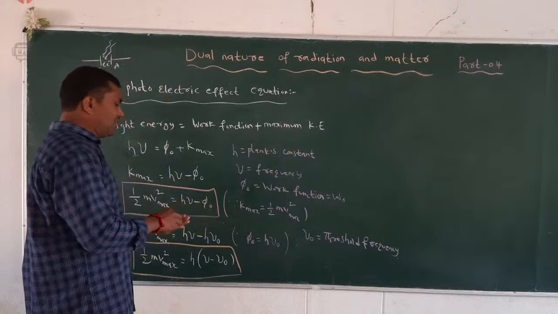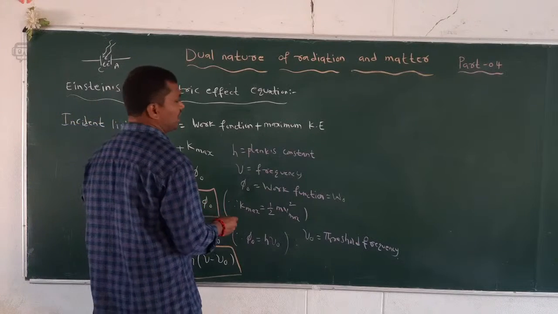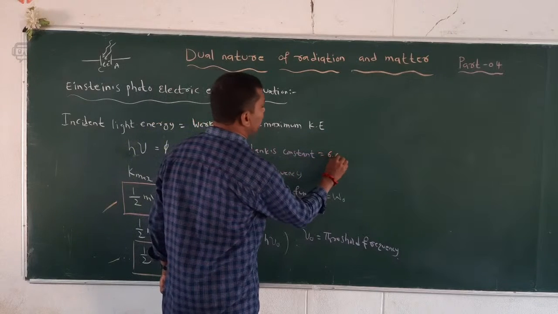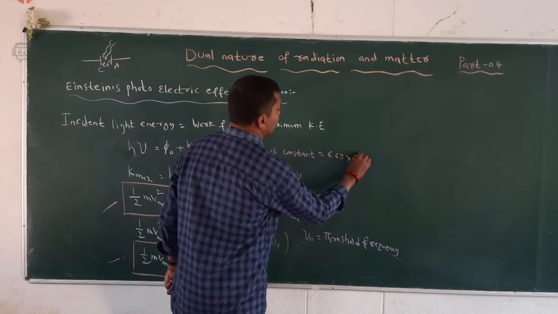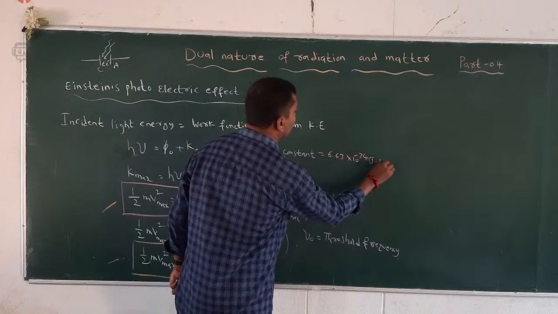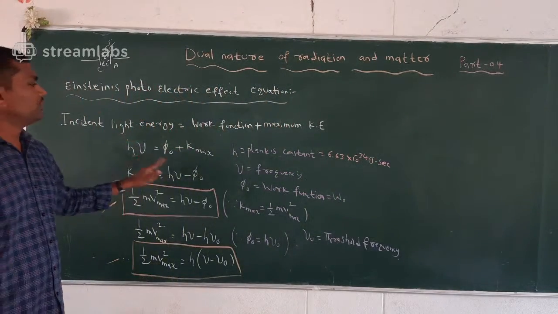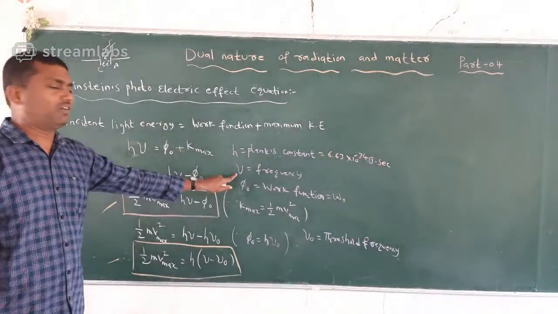So I can write the value of Planck's constant. The value is h is equal to 6.63 into 10 power minus 34 joule second. And next one, nu is the frequency of light.